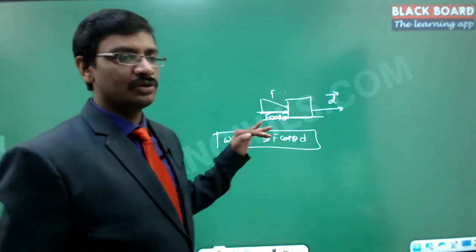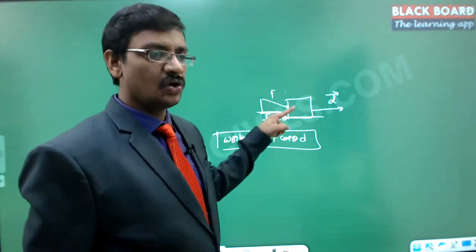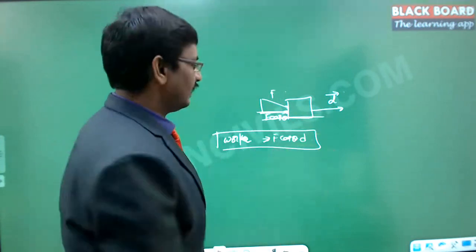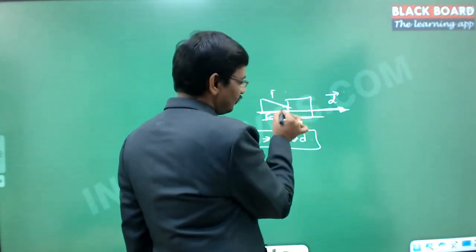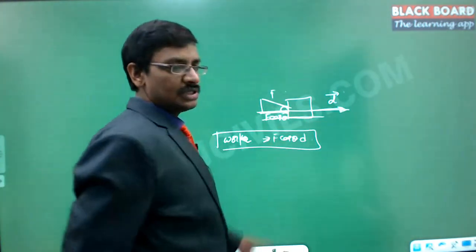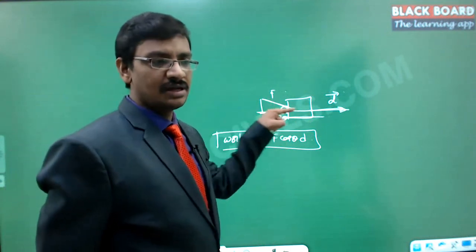Here you don't need to worry about the direction. Why? Because F cos theta is always in the direction of d, since the angle taken is towards this d direction. So this force acts at an angle of theta, and F cos theta is always in the direction of d.